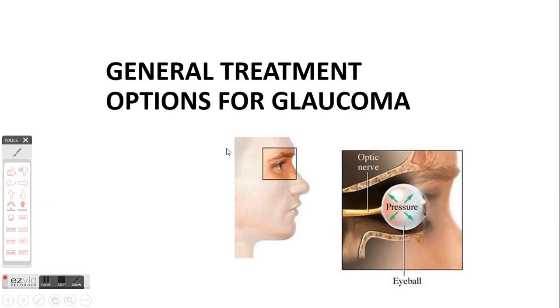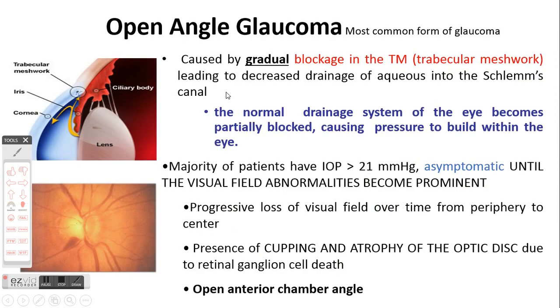So let us summarize the general treatment options for glaucoma. Before that, we will briefly understand what actually open angle glaucoma is. In open angle glaucoma, the major problem is this gradual blockage in the trabecular meshwork. And because of this dysfunction in the normal drainage system, it leads to increase in intraocular pressure